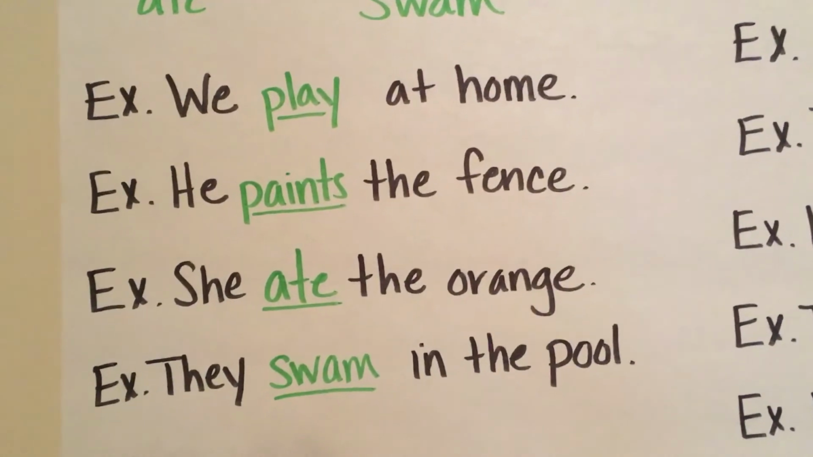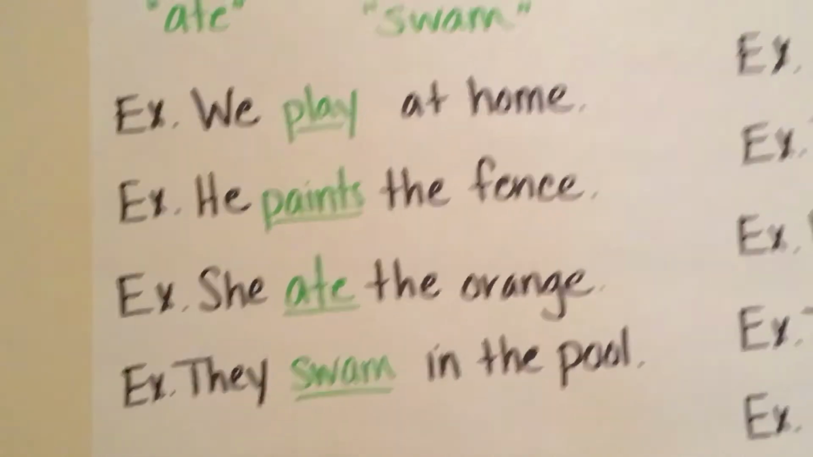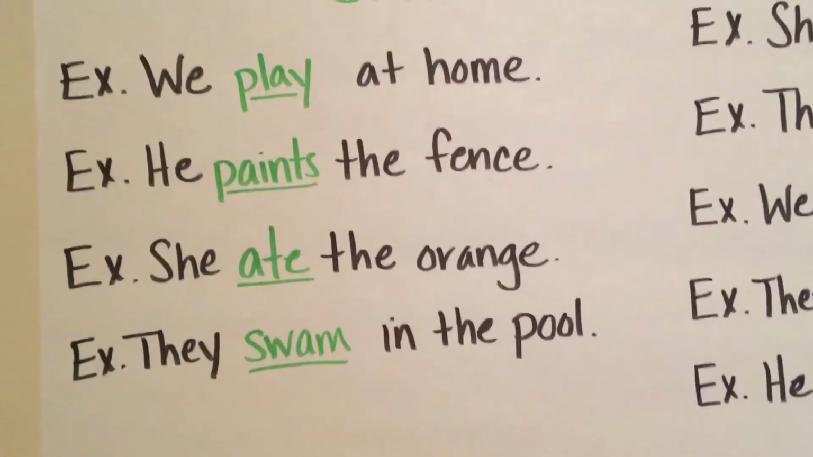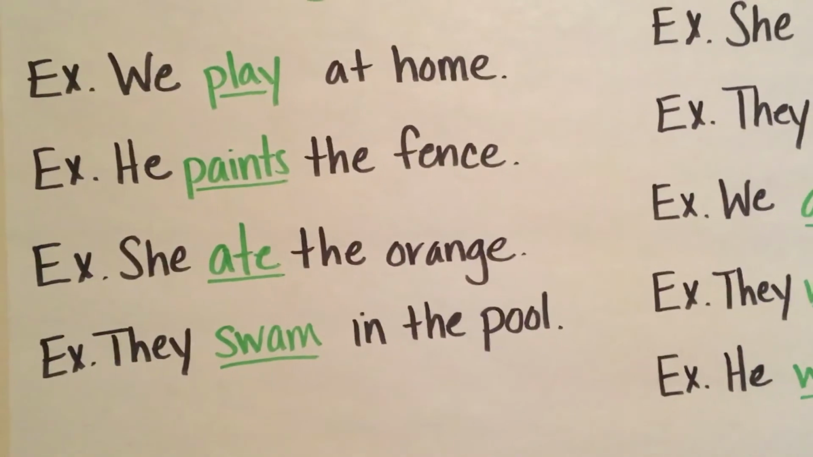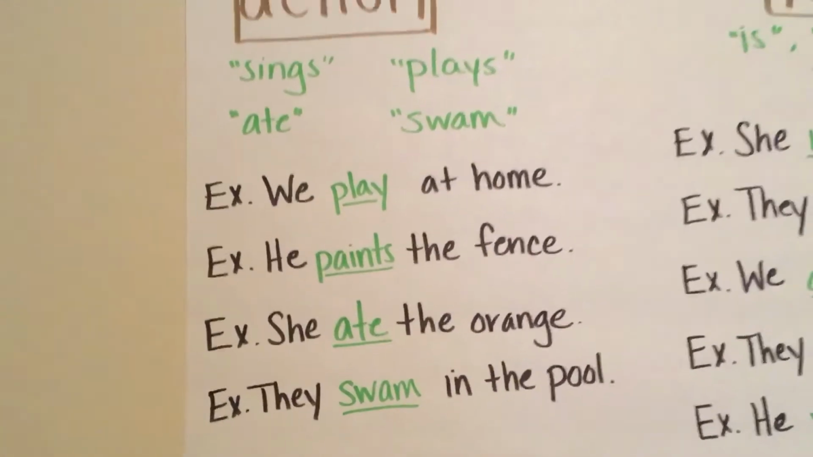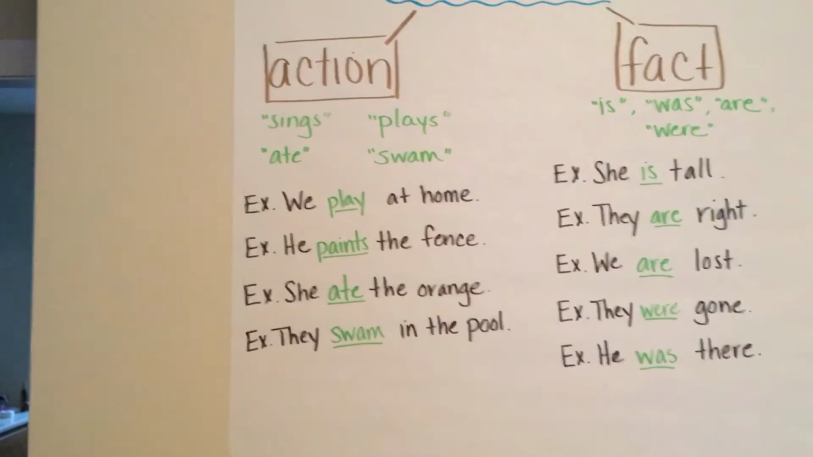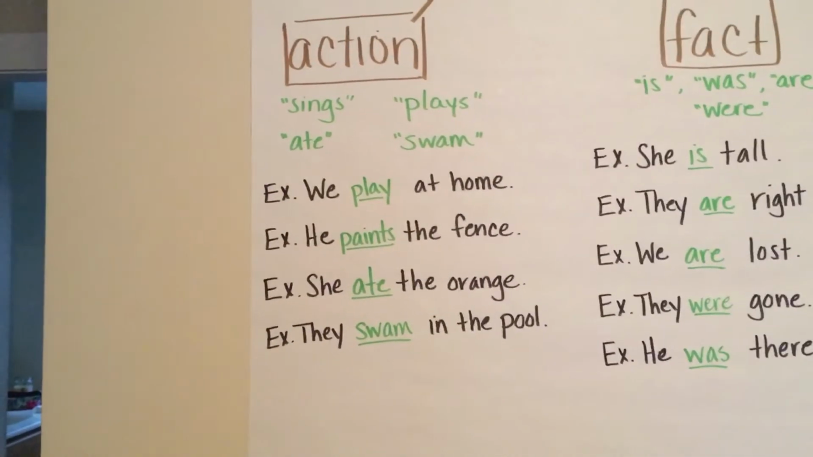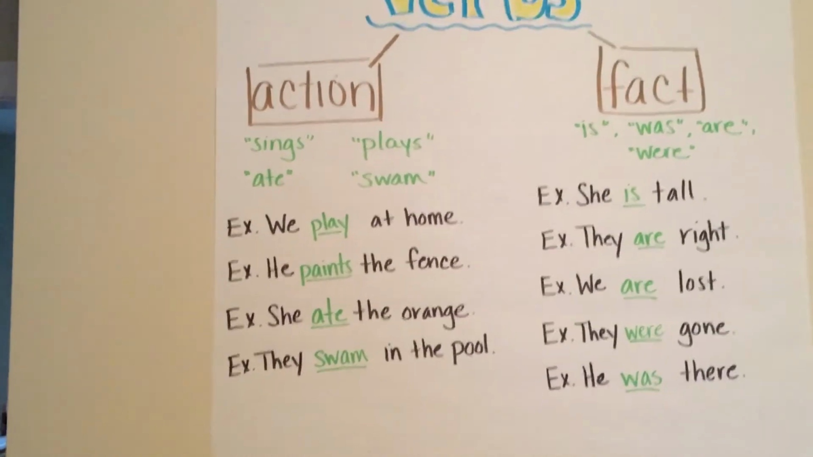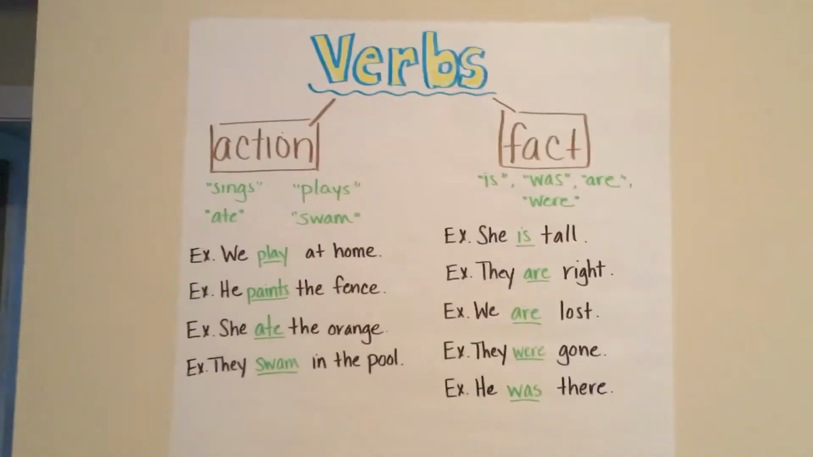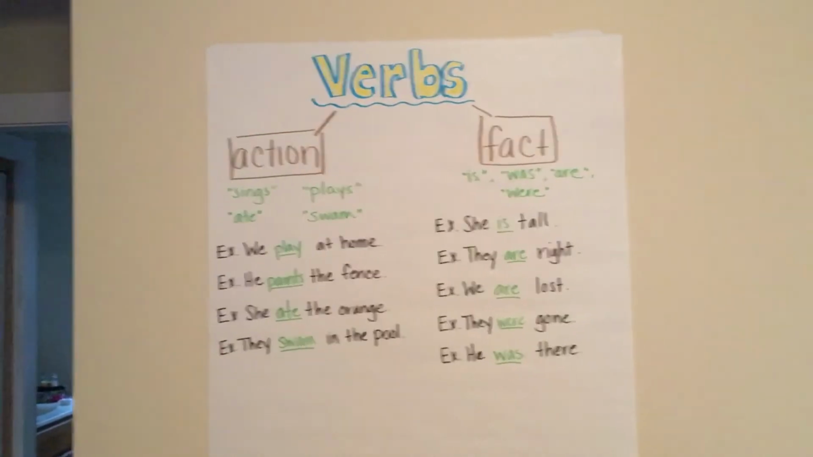Example, he paints the fence. She ate the orange. That one's in past. They swam in the pool, past. So action verbs can be in the past, present, or future. In the future, it uses linking verbs to help, but we're going to discuss that in Verbs 2 lesson. But for now, we're just reviewing action and fact.